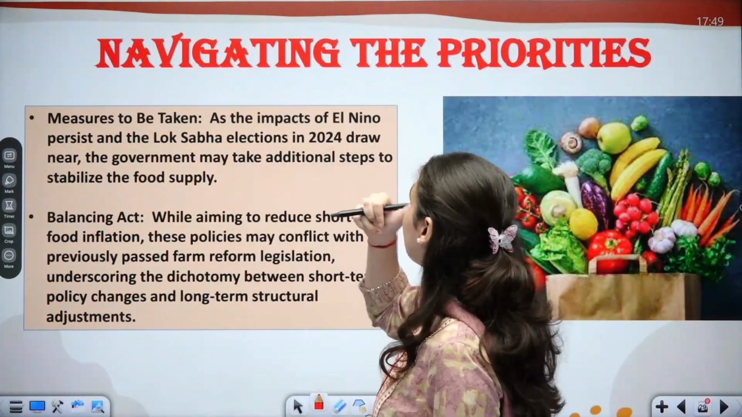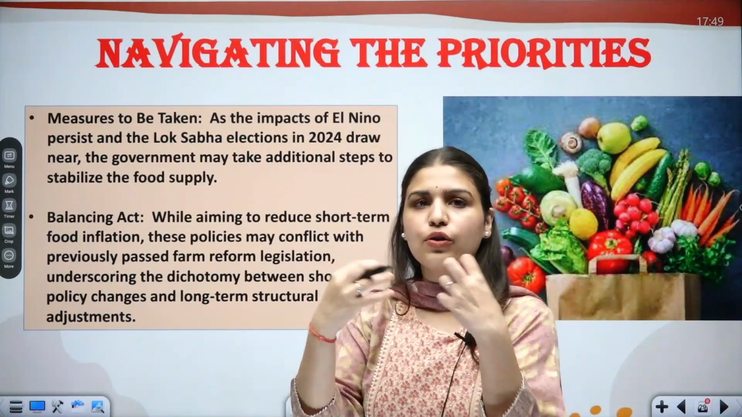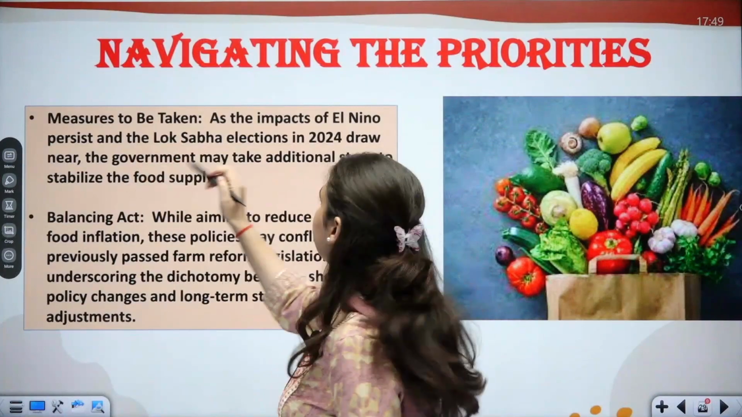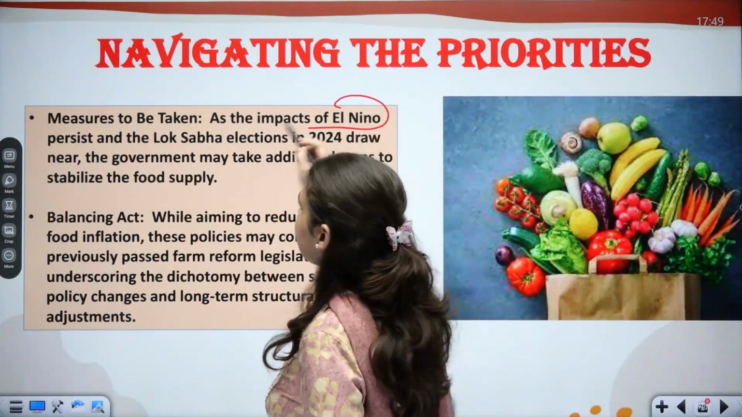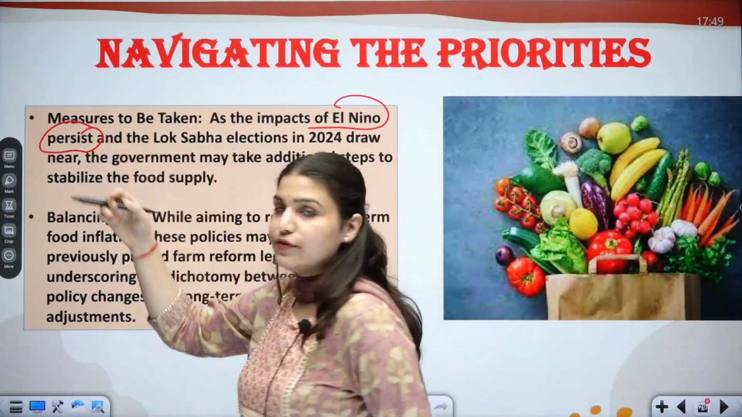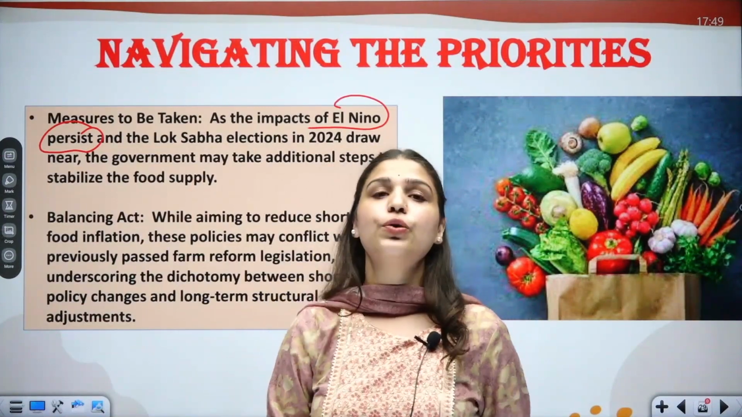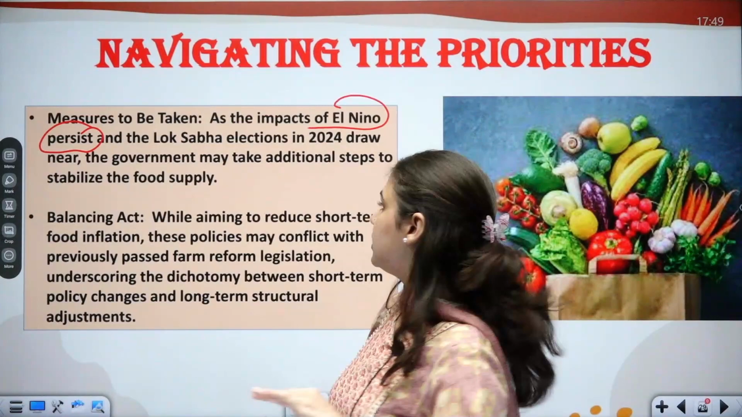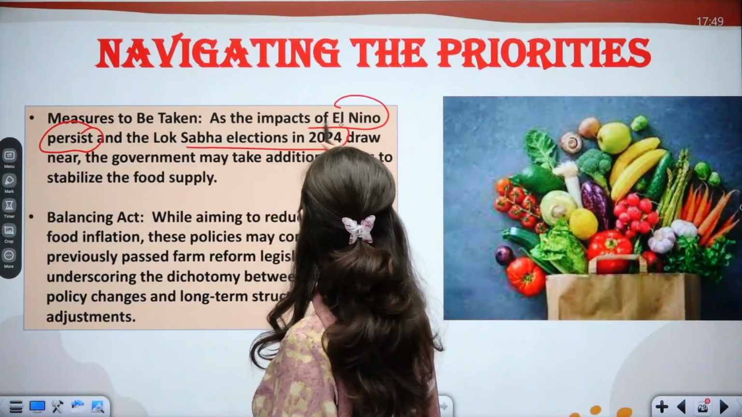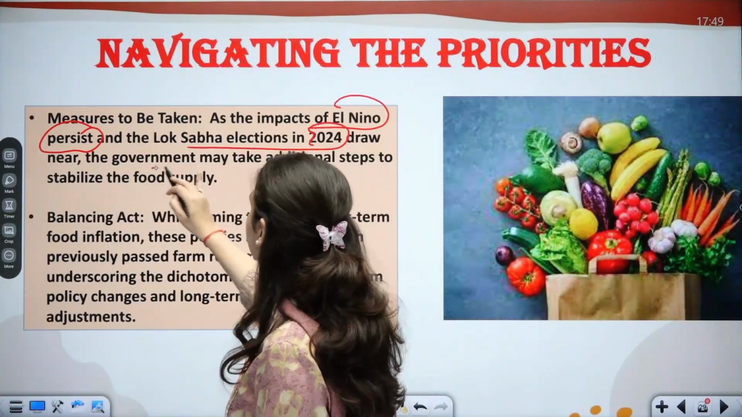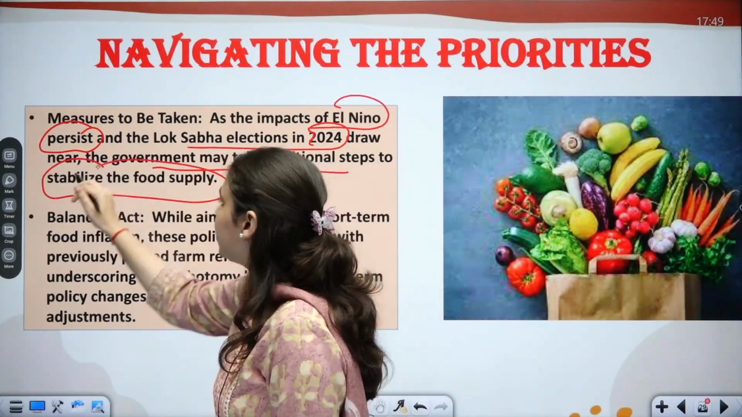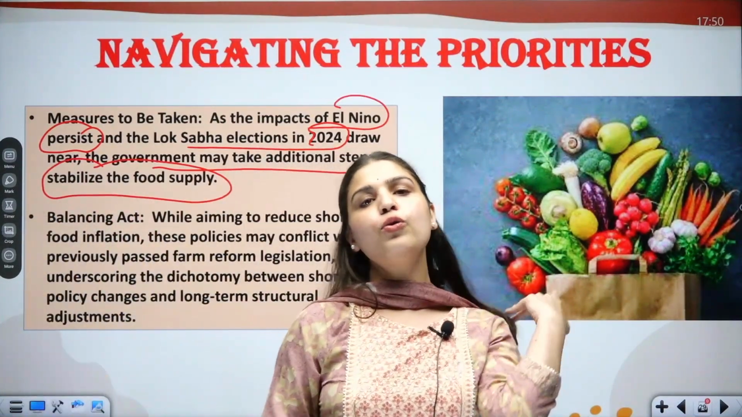Now, if we talk about the navigation priorities, how the government should prioritize and what measures need to be taken as the impacts of El Nino persist. We have seen that it will strengthen more during the later part of this year or by the winters, and as the Lok Sabha elections draw near, the government may take additional steps to stabilize the food supply. So here we are talking about food inflation.